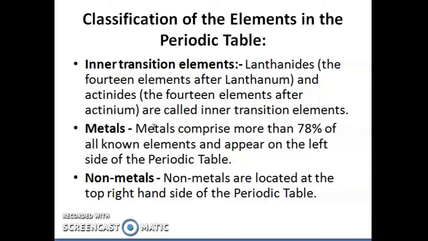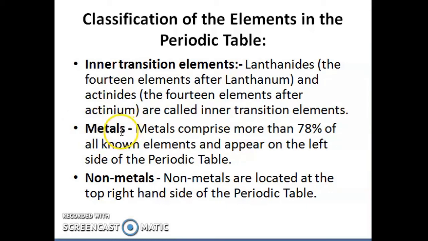Basically, metals are the elements which have 1, 2 or 3 electrons in the outermost shell when we do the electronic configuration.